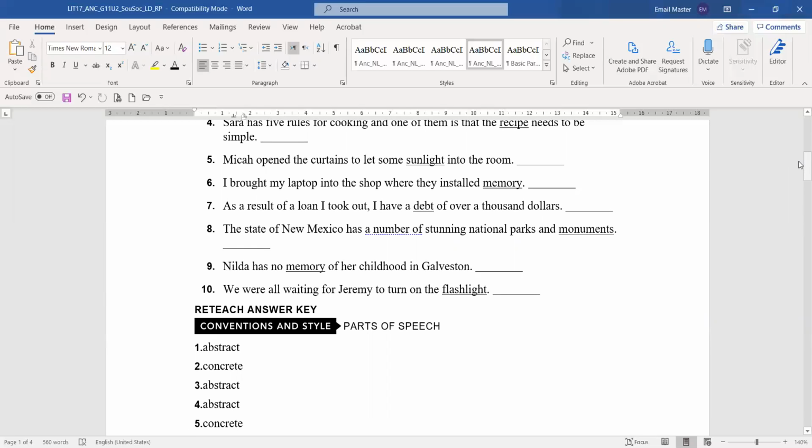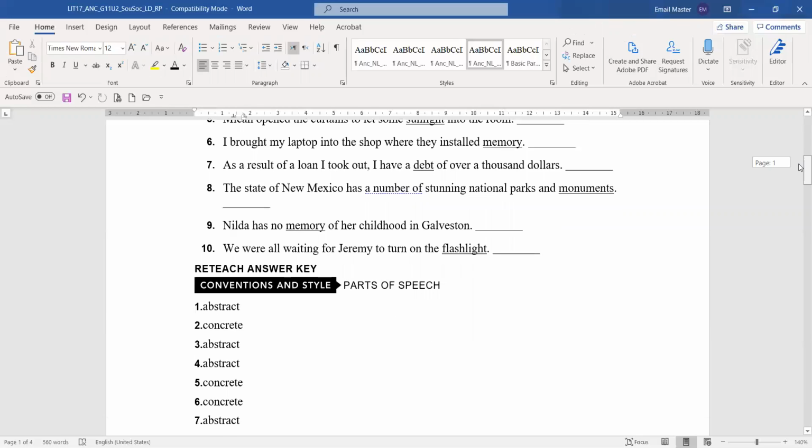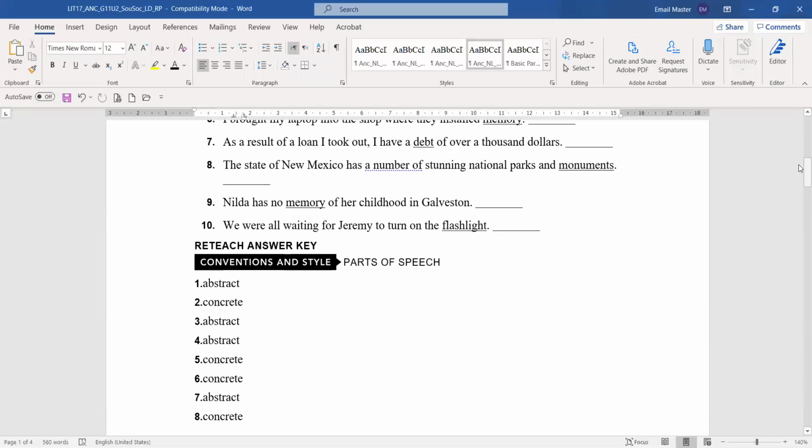I brought my laptop into the shop where they installed memory. Number 6 is concrete. Number 7, as a result of a loan I took out, I have a debt of over $1,000. So debt here is abstract. And number 8, the state of New Mexico has a number of stunning national parks and monuments. So here, monuments is a concrete noun.